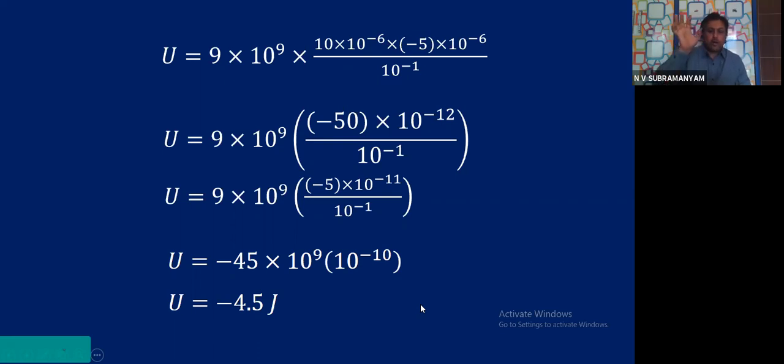Potential energy can be positive, potential energy can be negative also. If one of the charges is plus and one of the charges is minus, you will get negative potential energy. If both the charges are plus, then you will get positive potential energy. I want to make you understand that the potential energy can be positive or negative. That is the reason why I took this example. So that brings me to the end of this session.